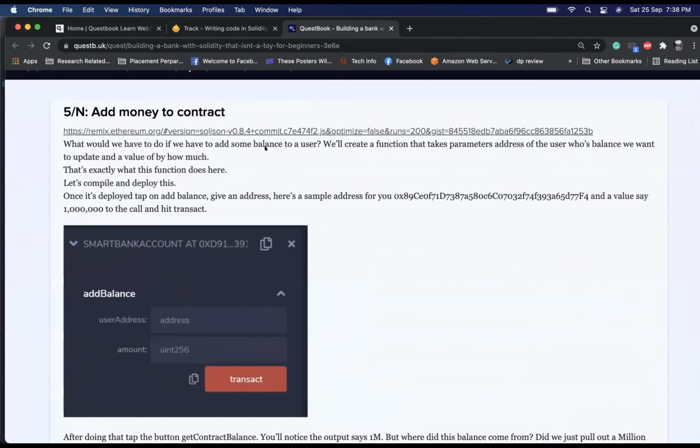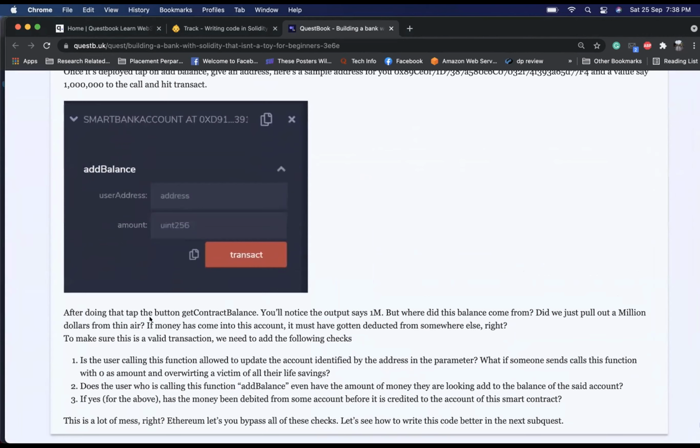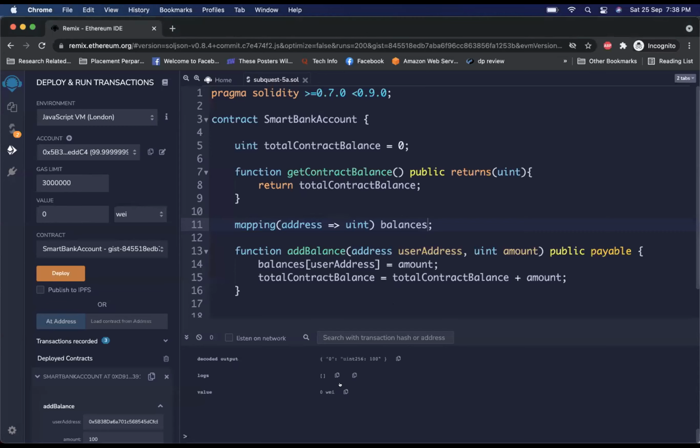What would we have to do if you have to add some balance to a user? We'll create a function on this. Let's compile and deploy this. Once it's deployed, tap on add balance. This is what we have done. After doing that, tap the button, get contract balance. You'll notice that output says 1 million. In your case, you put in 100, so I think it'll show 100. Okay. Yeah, it has shown 100.